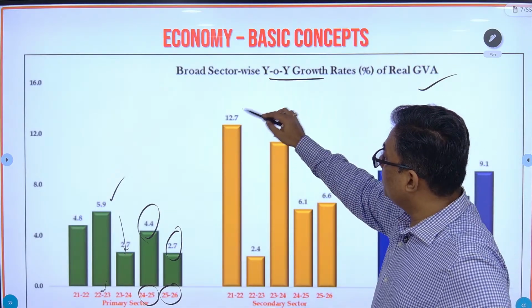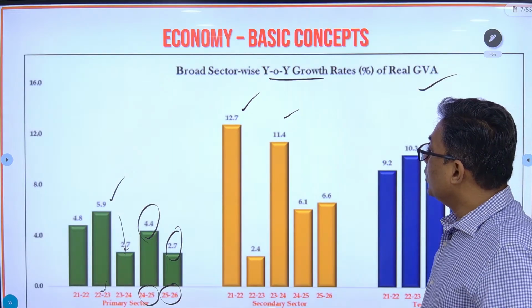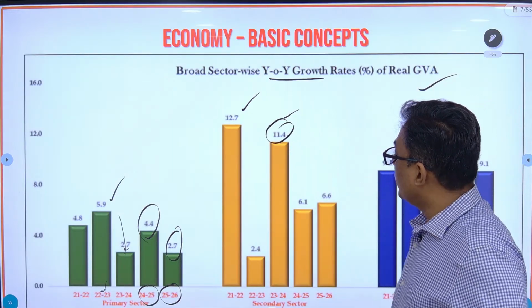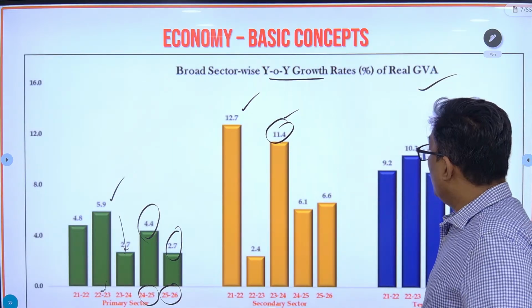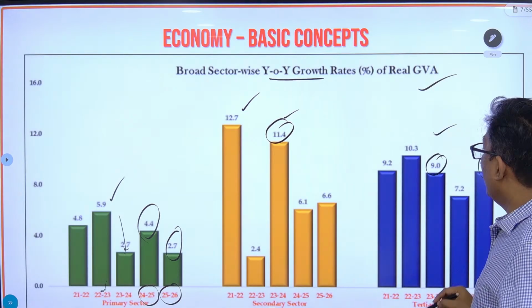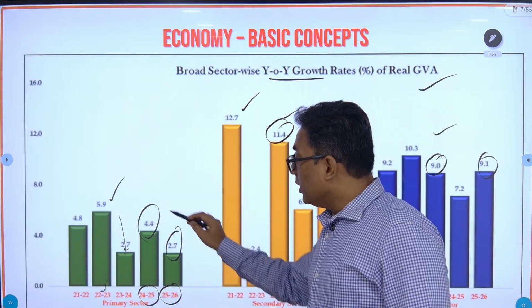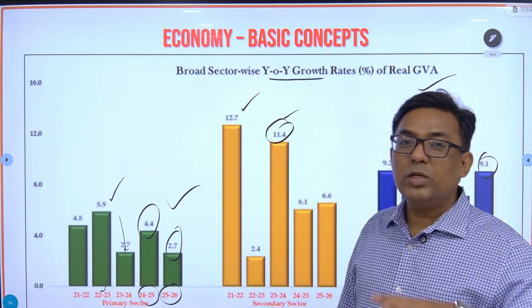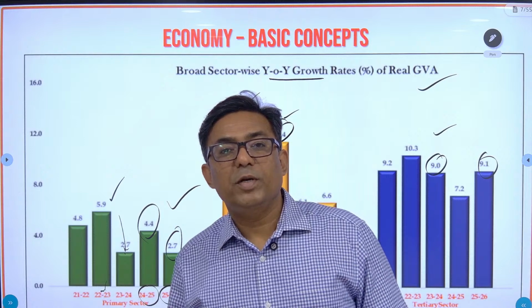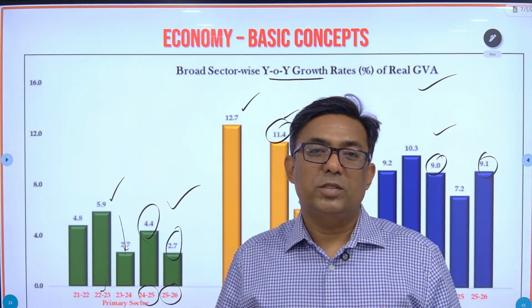Look at the way the secondary sector is growing. Its percentage growth rate is huge. Also the tertiary sector's growth rate is huge, in the tune of 9, 10, 11%. Look at the primary sector: since it's dependent on nature, the growth rate is around 4 to 5%.